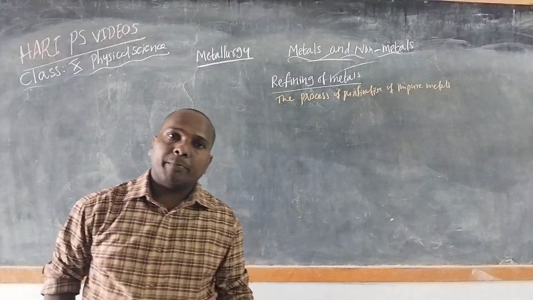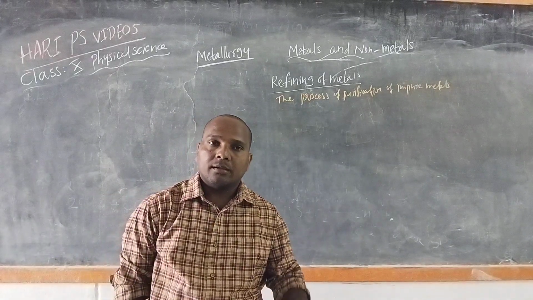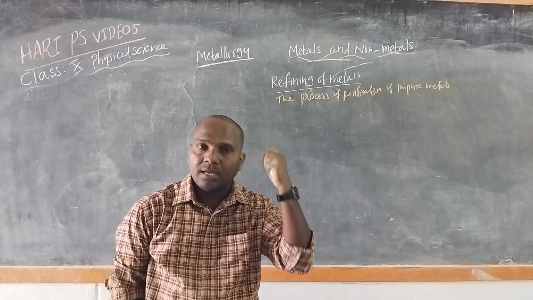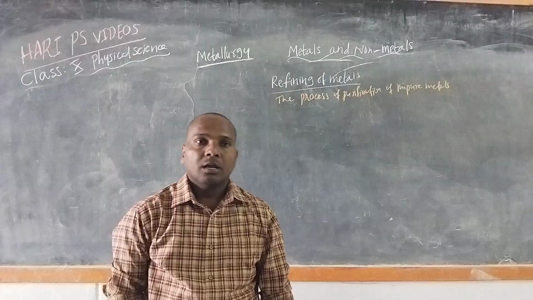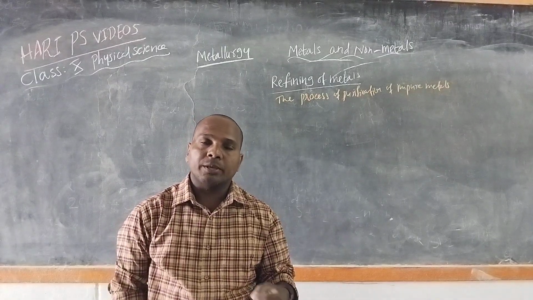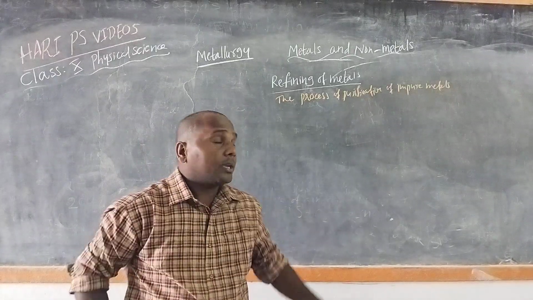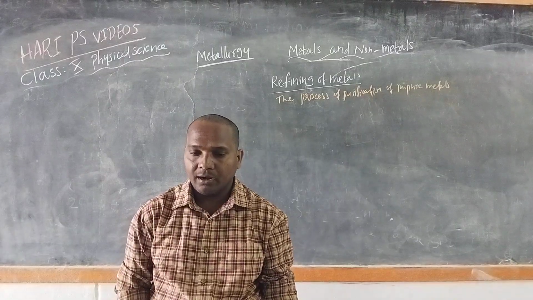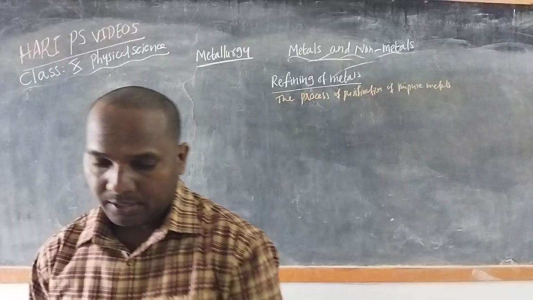So the metal prepared by the various reduction processes usually contains a small percentage of impurities. So to make the metal pure, we need to remove the small impurities also. That process we can call the refining of metals, or the purification of the crude metal.